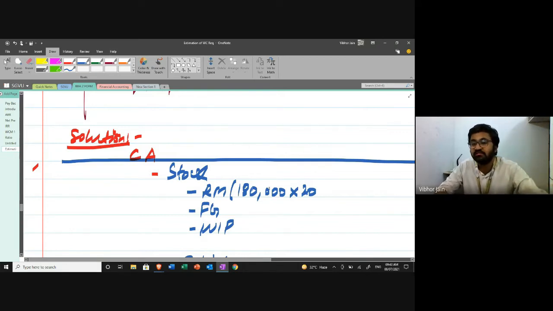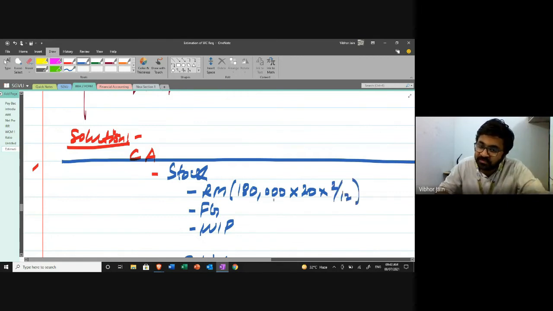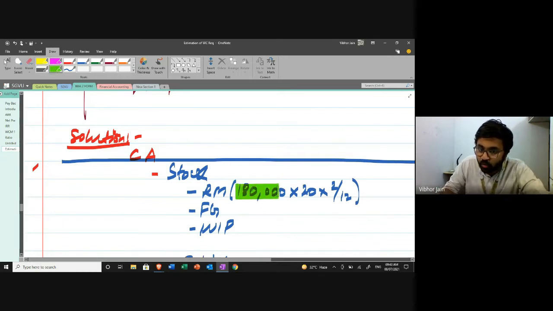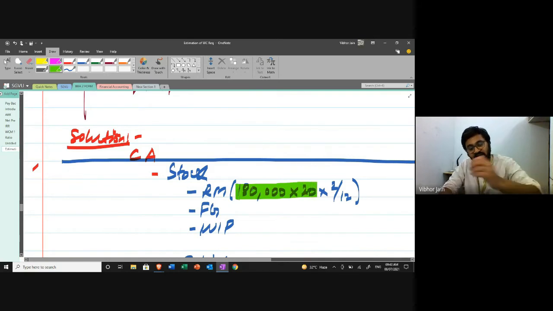This is the total investment in raw material during the year, but the amount is not lying around for the whole year. It is lying for only 2 months, so it is going to be 2 upon 12. I hope it is clear to everyone. If for the year it is this much, then what would it be for 2 months? So I'll calculate.